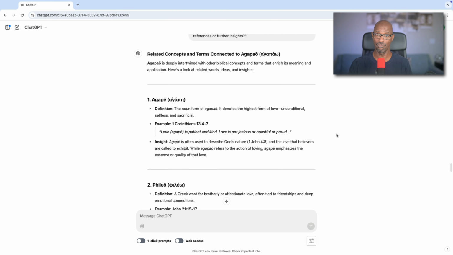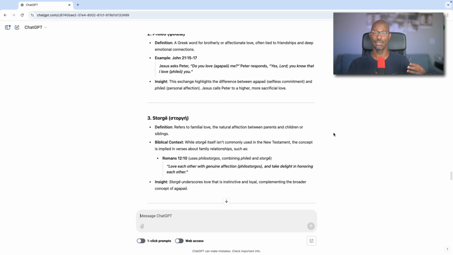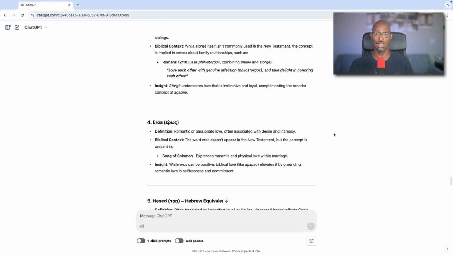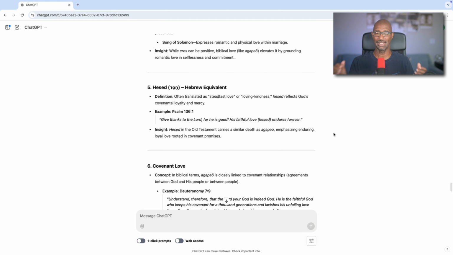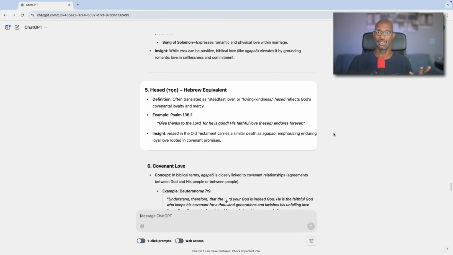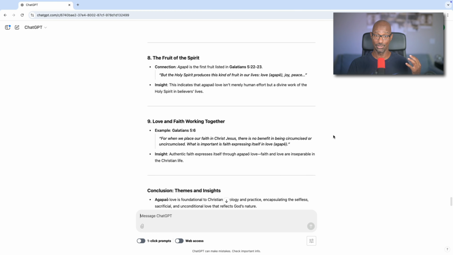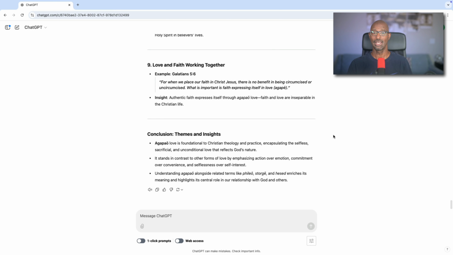So we have the noun form of the word agape here, and then we have phileo, right? These are some of the other words for love, storge, eros, and then we have something interesting here, Hesed. Now, I did a video on Hesed, which is actually the Hebrew equivalent of agape, and I made that statement in that video. I'm going to have a link here up above. I'm also going to put a link down here in the chat on this Hesed video I did here on YouTube. But that's the equivalent of agape. Then we have covenant love, obedience of agapaō, fruit of the Spirit, love and faith working together. And then we have some conclusion of themes and insights.